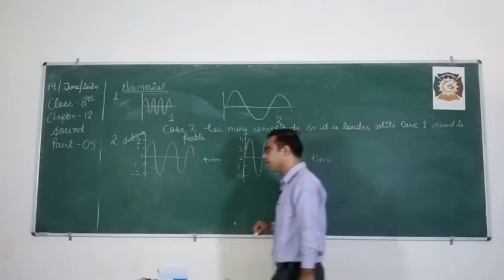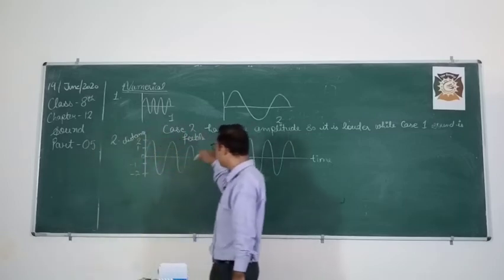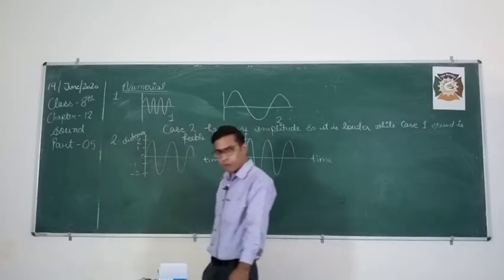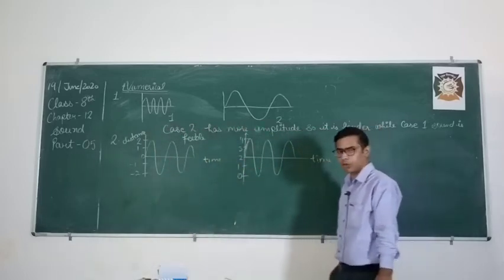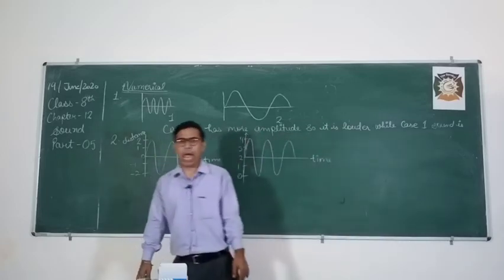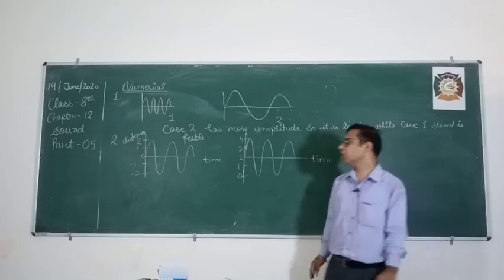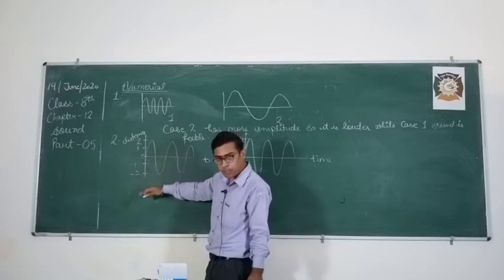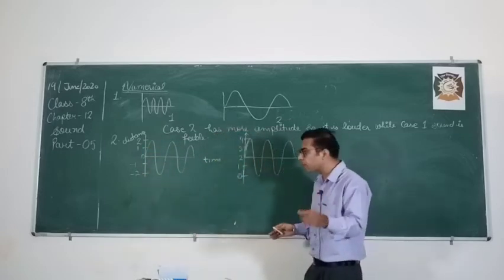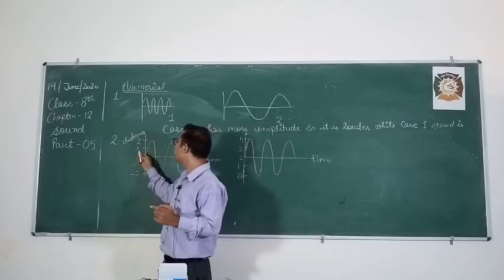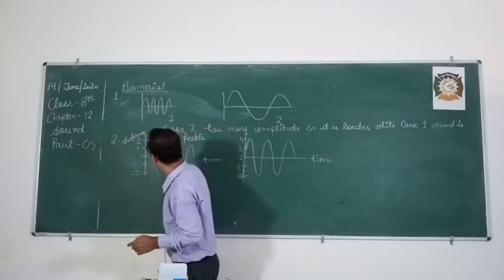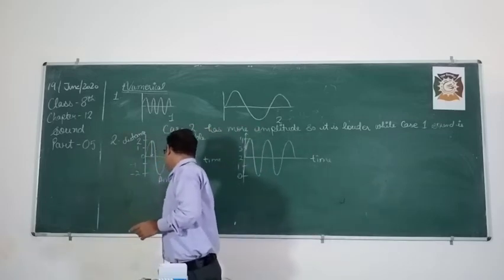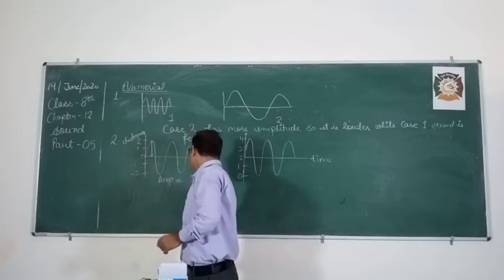So these two waveforms are given to you. In this, the wave is traveling some distance in some time. Among these two graphs, you have to tell me what the amplitude is. What I told you is that amplitude is always measured from the mean position. Amplitude can be on the upper side or the bottom side, and amplitude is always positive and is measured in meters. So from 0 to 2, this distance is 2 meters. So in the first case, the amplitude is equal to 2 meters.